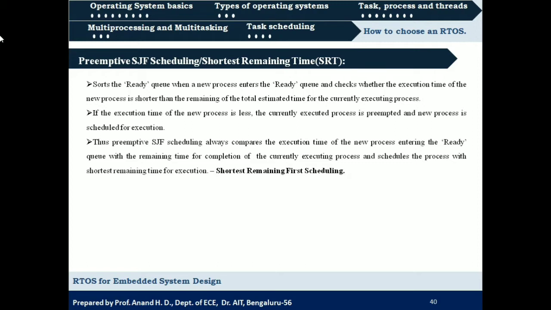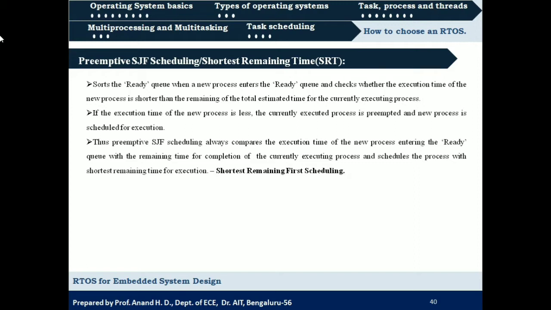Preemptive shortest job first scheduling always compares the execution time of the new process that has entered the ready queue with the remaining time the currently executing process needs to complete.